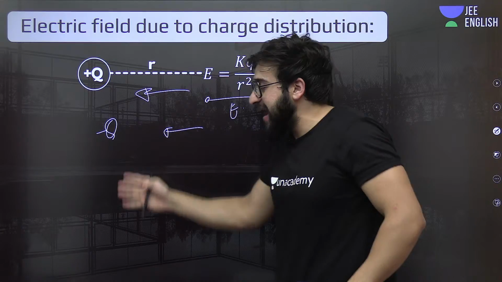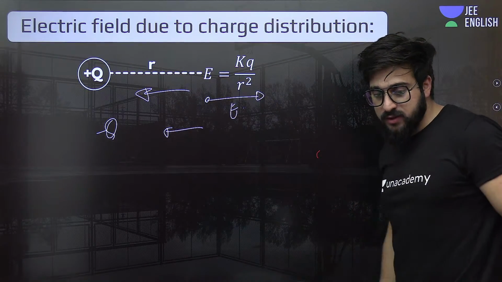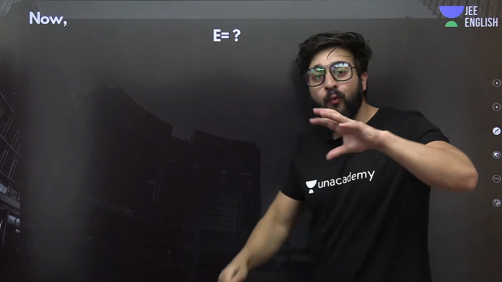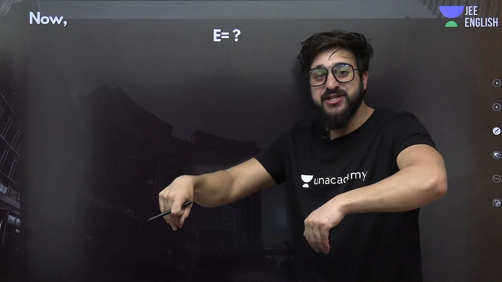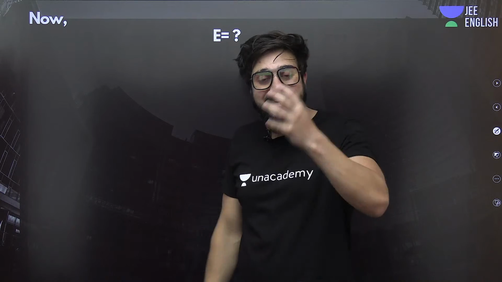We have derived the vector form, everything previously. Now, the point we're going to be discussing in today's lecture is the continuous charge distribution. What exactly that is, I'll give you the feel.